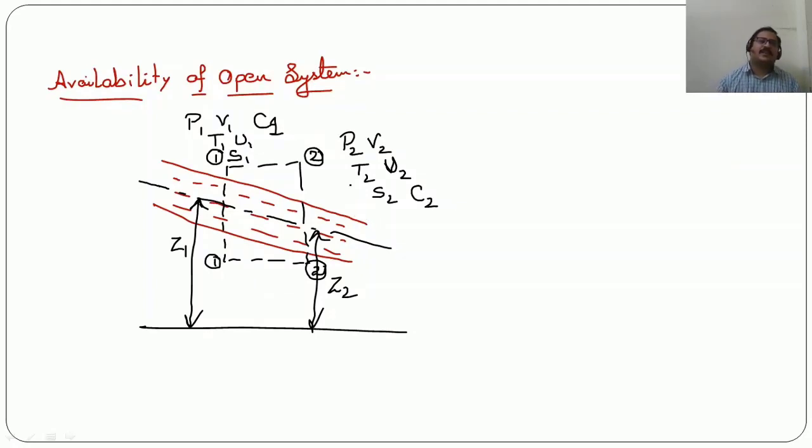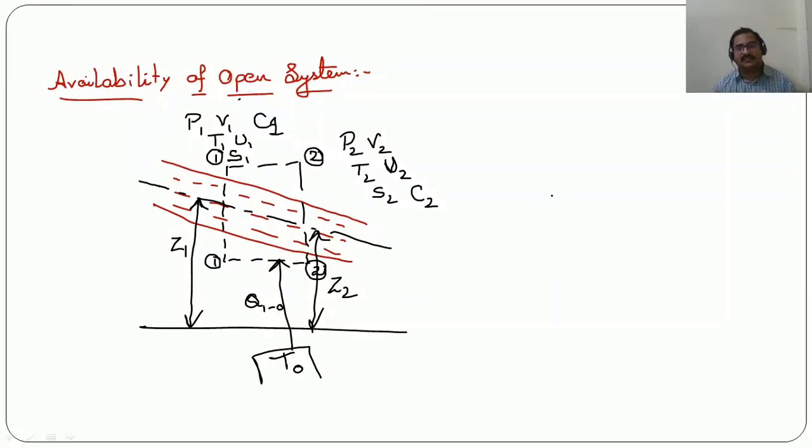Now if we have to discuss availability of an open system, we need to consider that this system or the control volume that we have considered is coming in equilibrium with the surrounding environment, which is at temperature T0. So from this surrounding environment T0, if we supply certain amount of heat Q120, that means this system is reaching a dead state.